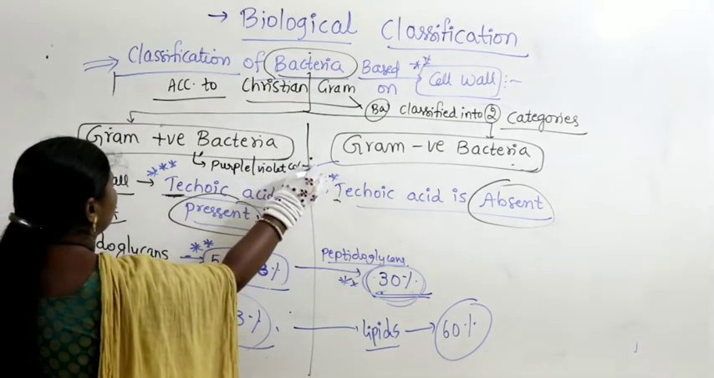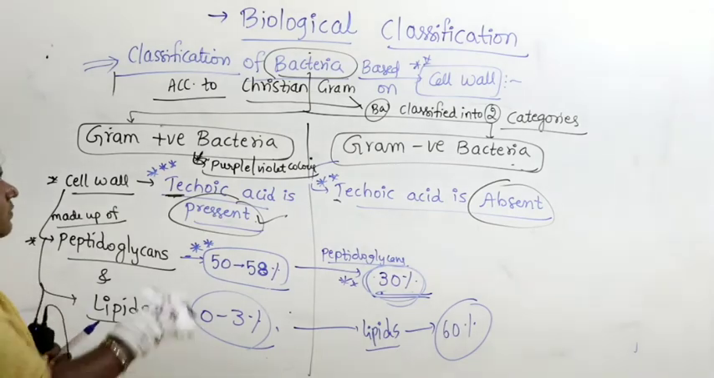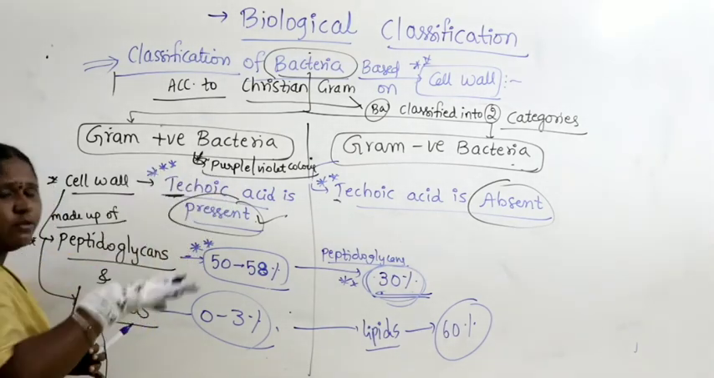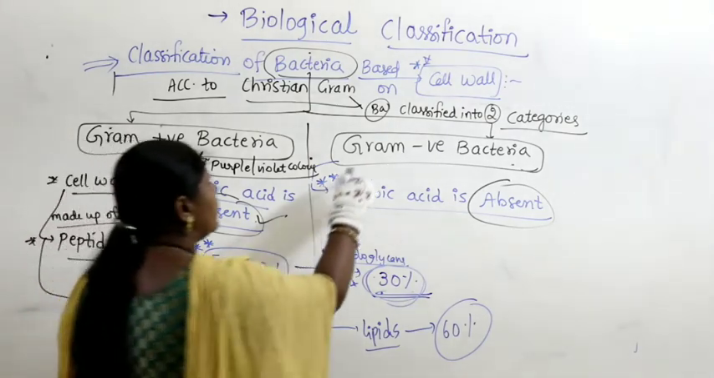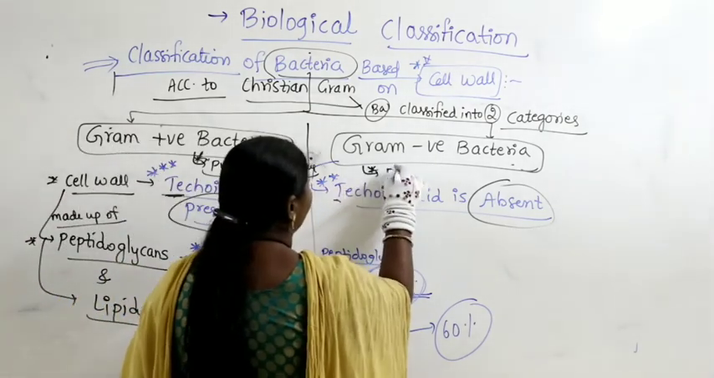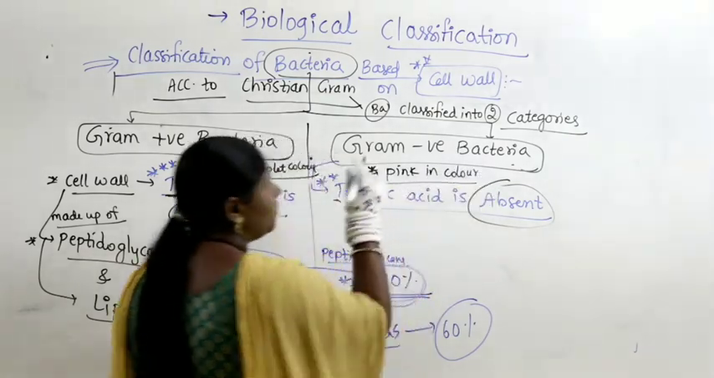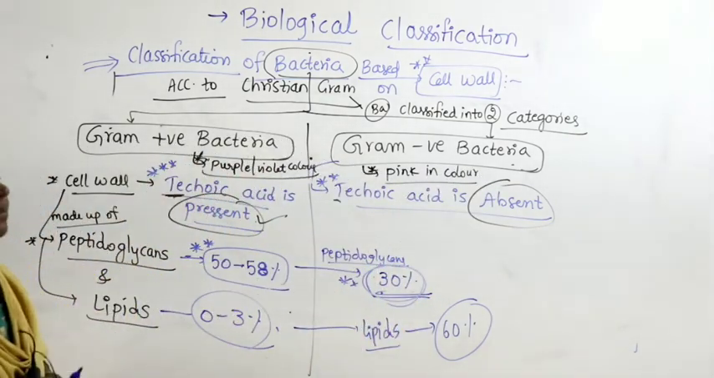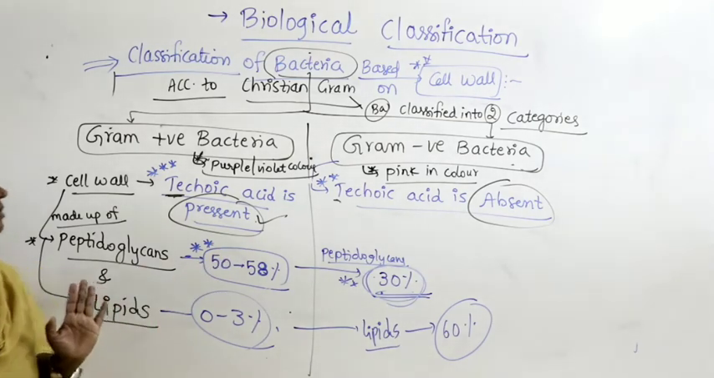Whenever you go to the lab and observe under the microscope, if they appear purple or violet, you have to identify them as gram positive bacteria. And if some bacteria appear pink in color after the stain, you have to remember them and identify them as gram negative bacteria.